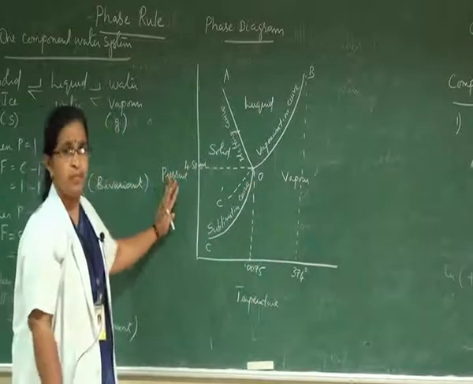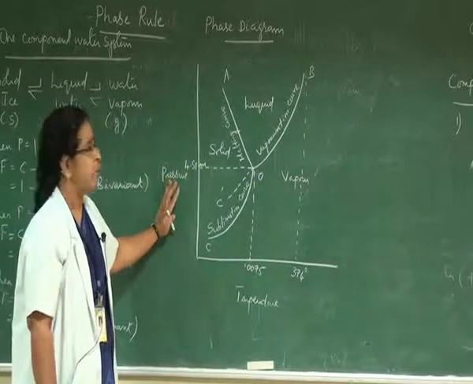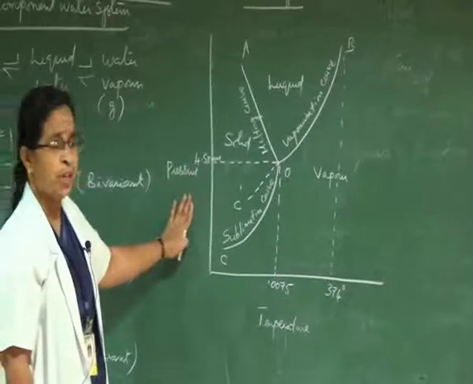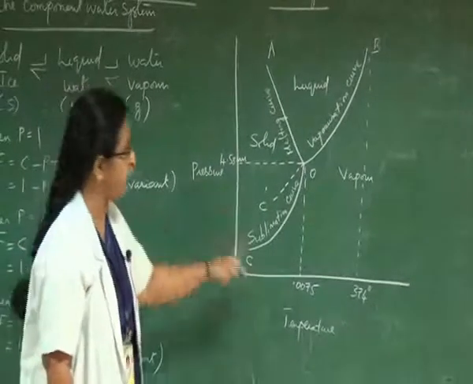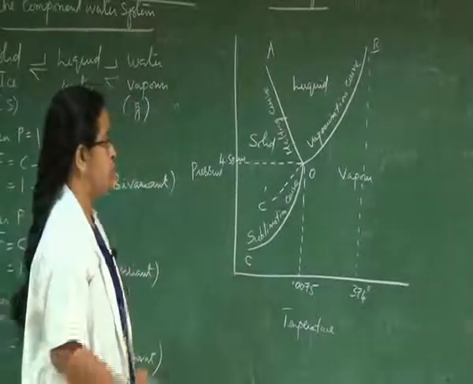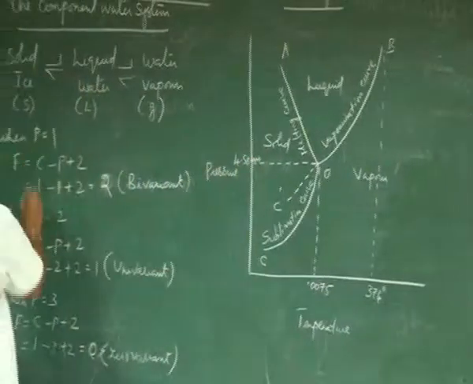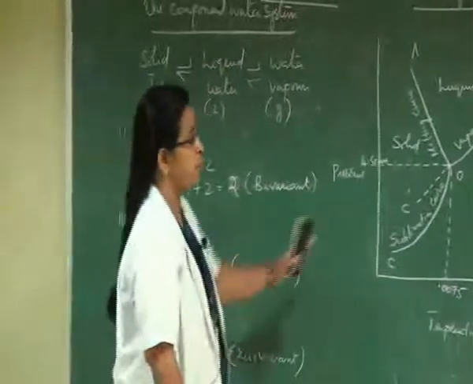This is a phase diagram which has been drawn between the two factors, namely temperature and pressure. In this phase diagram, these three cases have been clearly mentioned.